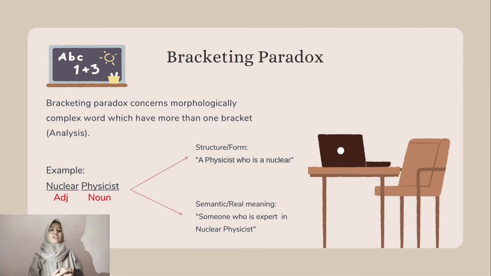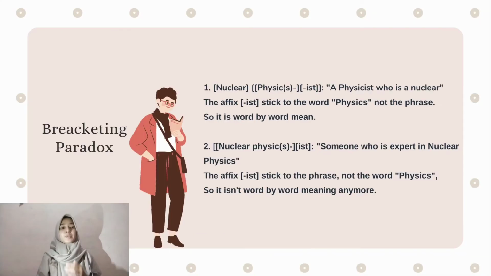And I want to tell you that nuclear physics is a noun phrase with physics as noun and nuclear as adjective. So next, I will tell you why. From the bracketing paradox here, how can we see the difference between the first and the second sentence? You can see in the first example, nuclear physicist is interpreted word by word.